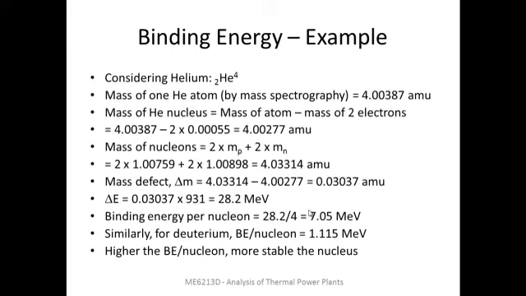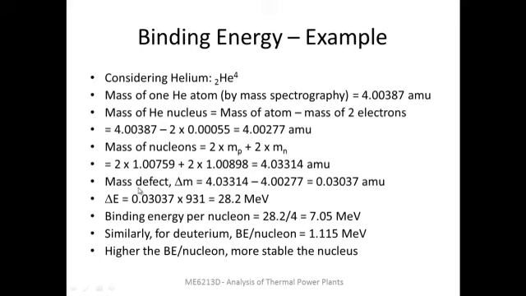We look at an example of helium again. The mass of 1 helium atom that has been determined by mass spectrography is around 4 atomic mass units, and the mass of a helium nucleus will be the difference between the mass of the atom, that is here, and the mass of 2 electrons. So we can calculate that as here. The mass of the nucleons, if you calculate the individual masses, will be twice the mass of protons plus twice the mass of neutrons, because there are 2 protons and 2 neutrons in the helium atom, as you can see here. So that adds up to a slightly bigger value.